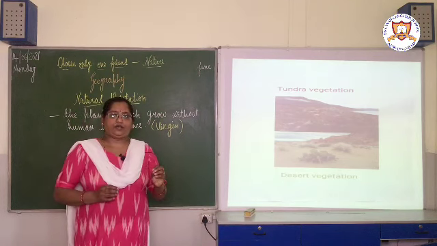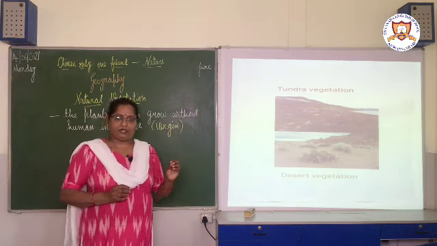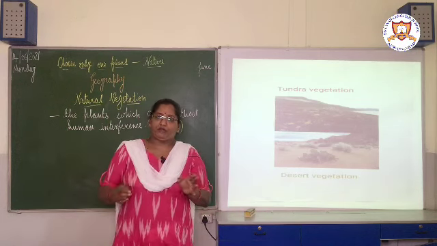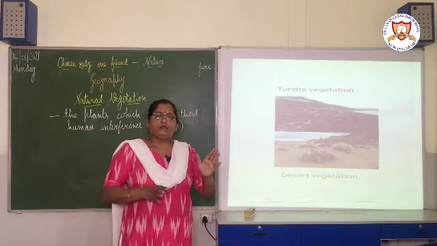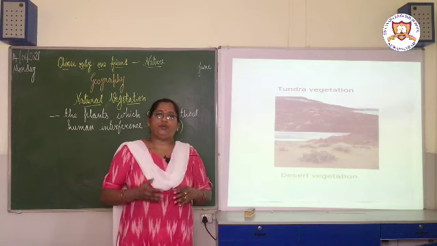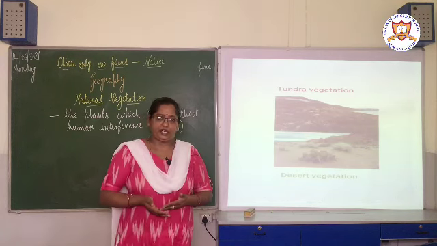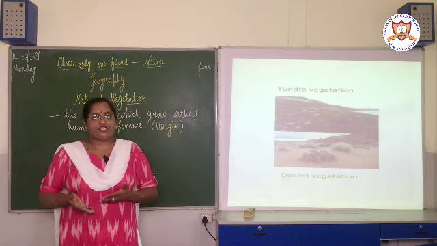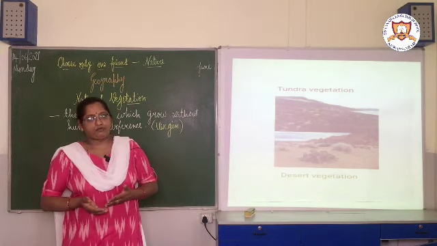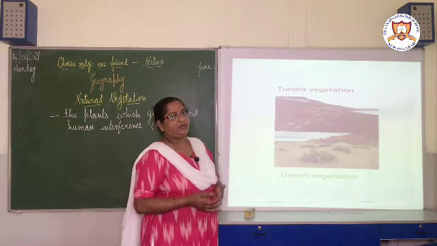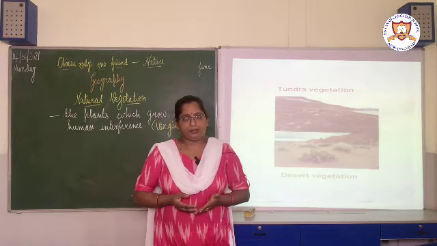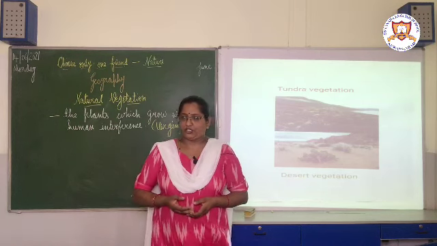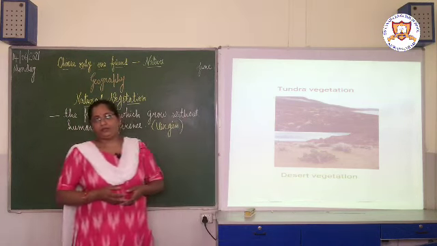Whenever you travel by bus or train, you can see many types of trees, and from the trees grown there you can know which type of vegetation is there. So children, observe these things and understand the vegetation of that place. This is all about natural vegetation. Thank you.